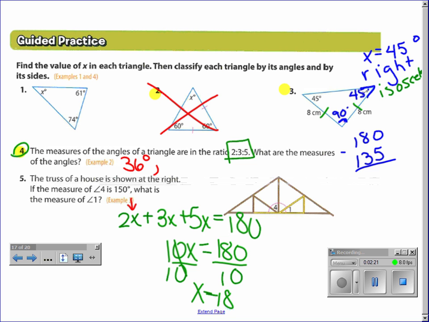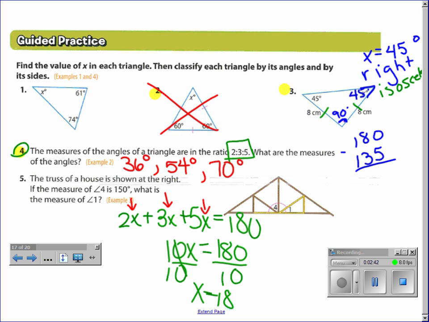The next angle, you'd plug 18 in here. What would you get for that one? Okay, and then you'd plug 18 in here. 5 times 18 is how many degrees? 70?